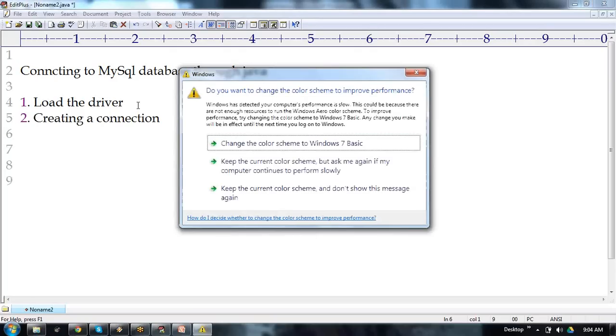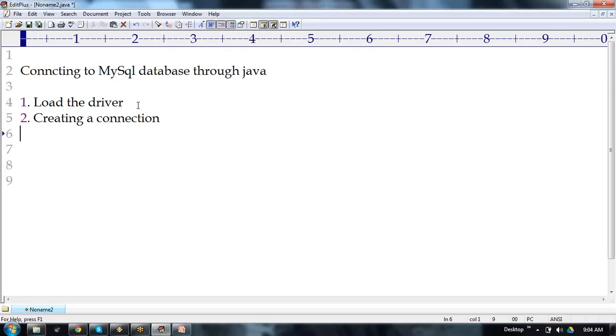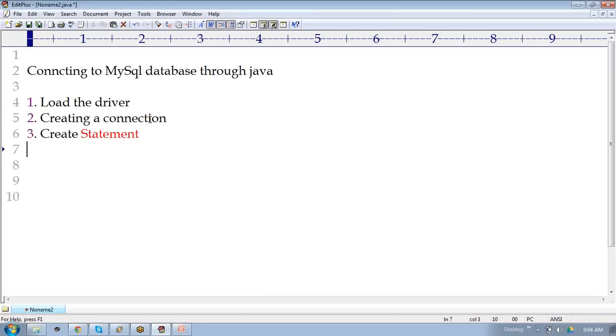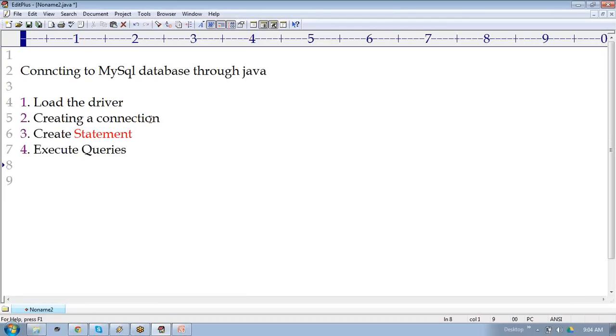After creating the connection, we need to create a statement. After creating the statement, we need to execute the queries. What are the queries? Queries, in the sense, if you want to write data into the database, we need to write some queries, like insert query, create query, delete query. First I will discuss those things also.